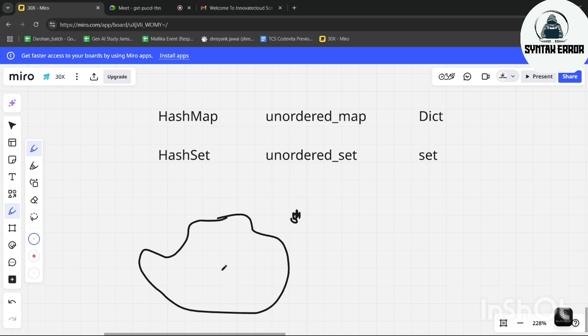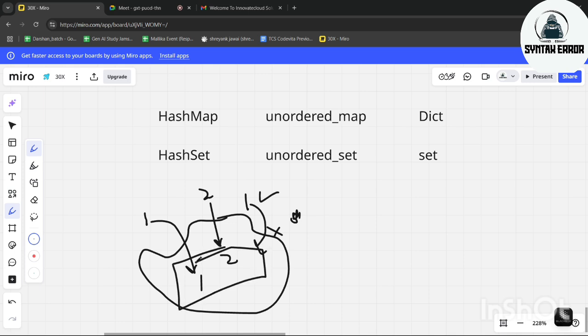So let us see here. Assume this is a set, and in this set you are adding the value 1. When you insert the value 1, it will be added here. Next, we will insert the value 2, and the value 2 will be added to the set. Now, assume we are adding 1 again. At that time, 1 doesn't go in the set. This violates the rules of a set. What does set mean? It means all the values inside the set should be unique.